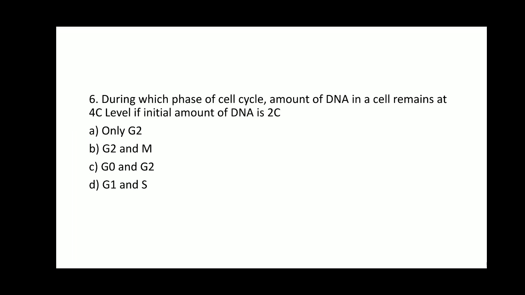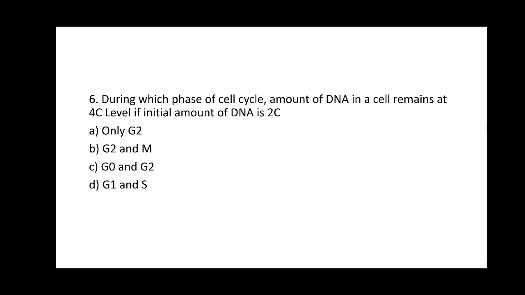We are supposed to find out the title for this particular reason. So, during which phase of the cell cycle does the amount of DNA in a cell remain at 4C level if the initial amount of DNA is 2C level? Option A, only G2 phase. Option B, G2 and M phase. Option C, G0 and G2. Option D, G1 and S phase.